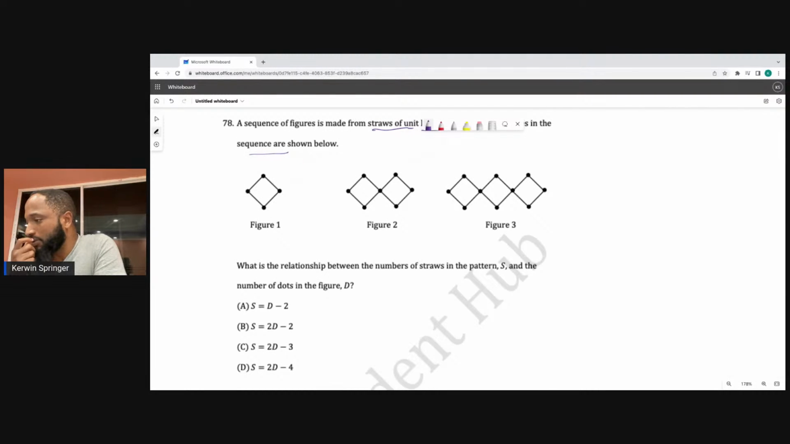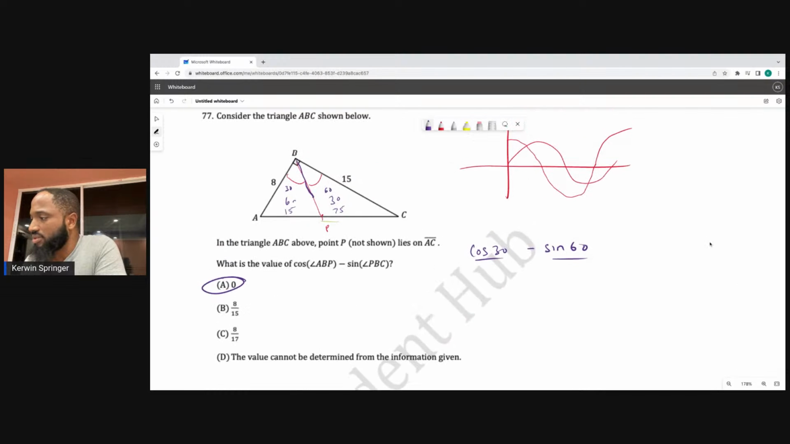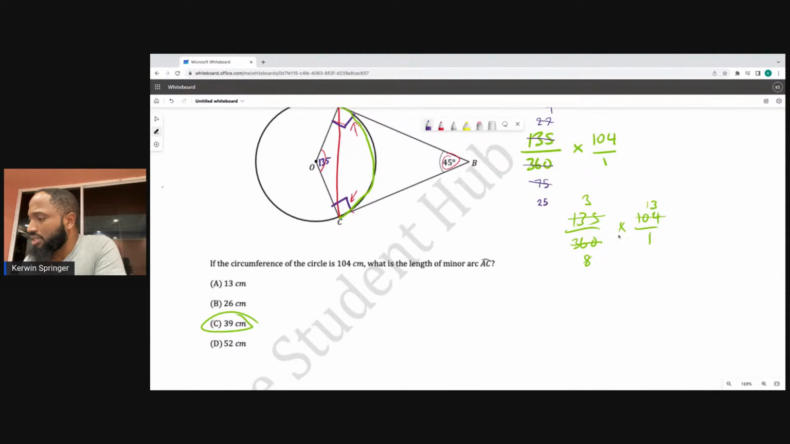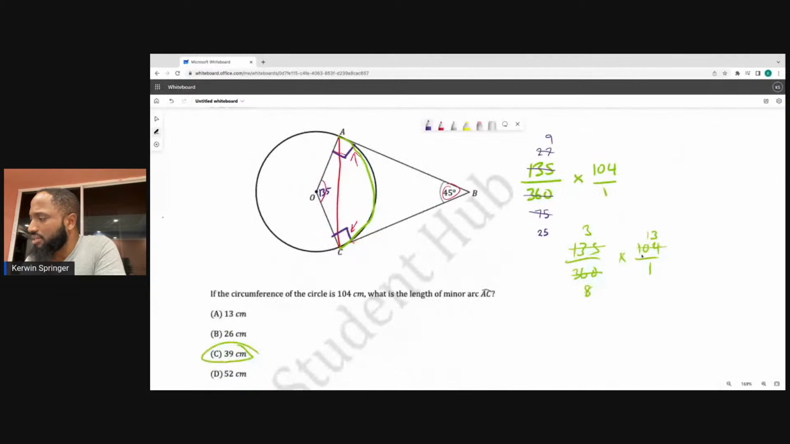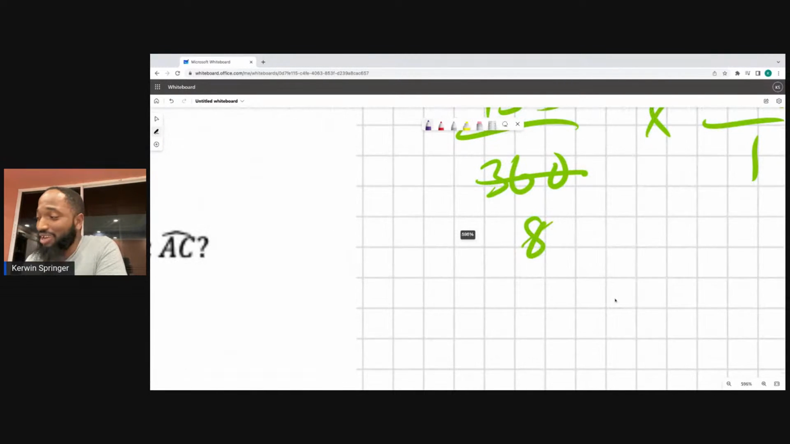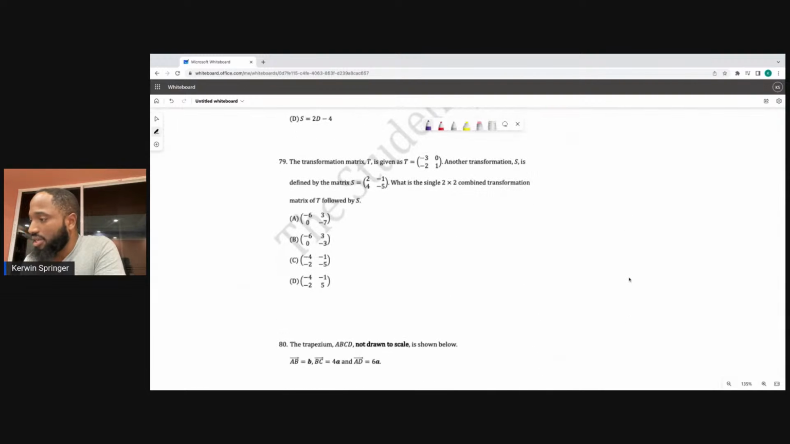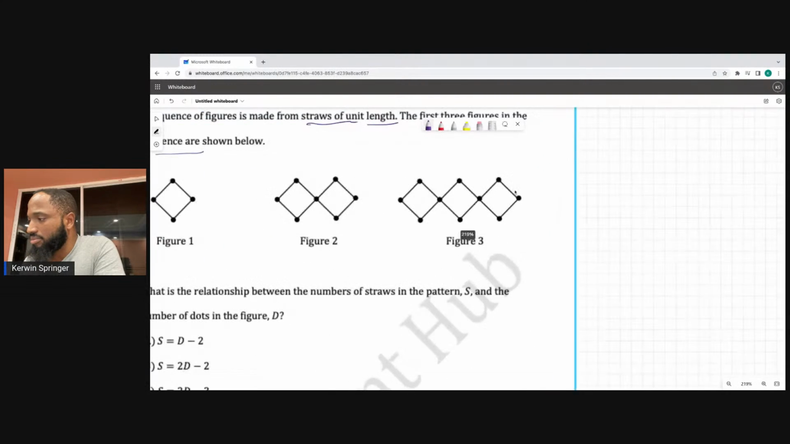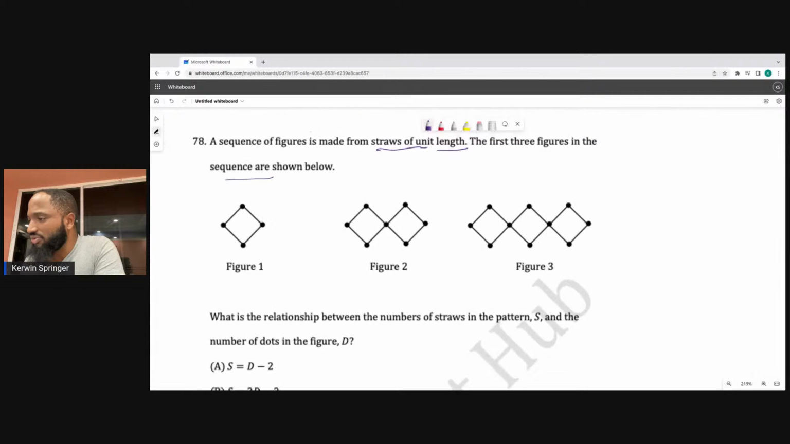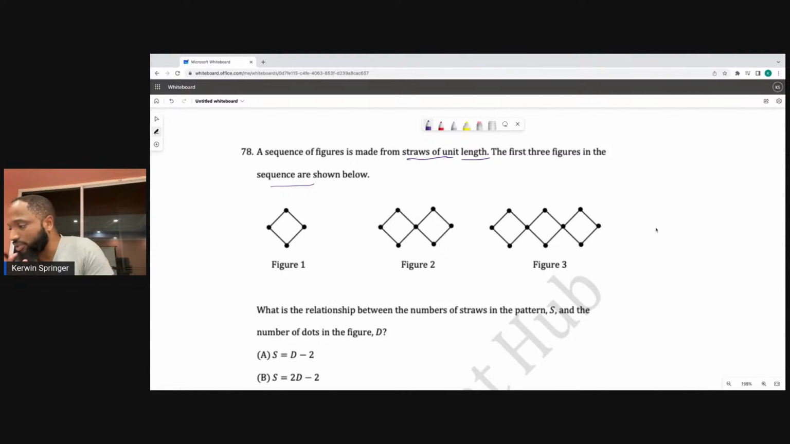Figure 1, figure 2, figure 3. For some reason, I wasn't struggling with this one. Out of everything, what I was struggling with was simplifying two easy numbers. The first 3 figures, and the last 3 questions, let me just wrap it up fast. What is the relationship between the number of straws in the pattern S and the number of dots in the figure D?